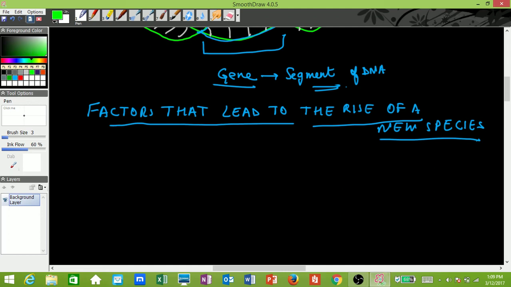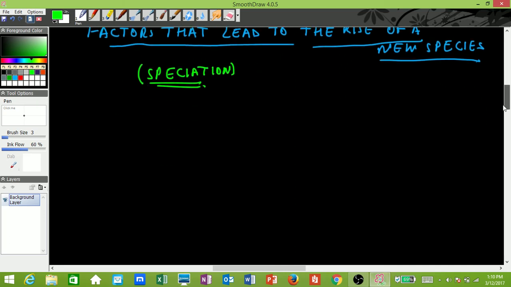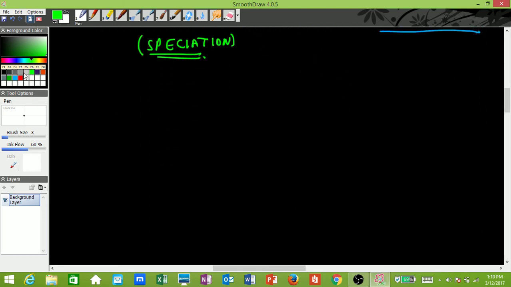Basically, what is this process? This process is speciation. So basically, what is being asked? We are being asked what are the factors that affect speciation? To the point question, easy and very, very important. What factors lead to the process of speciation? That is the formation of a new species from an existing species. So what are the factors? There are mainly 4 factors.